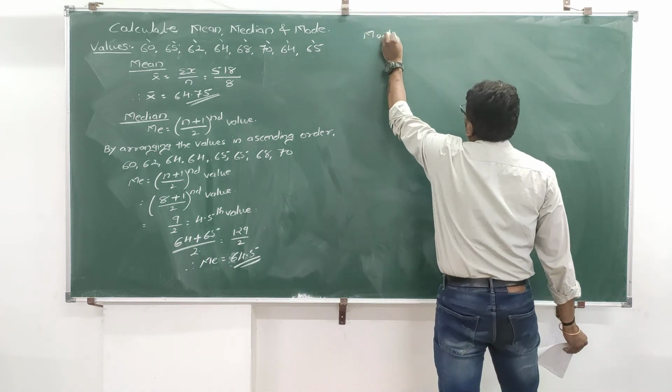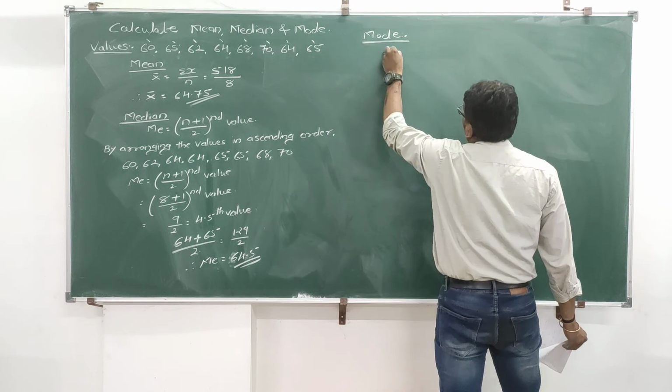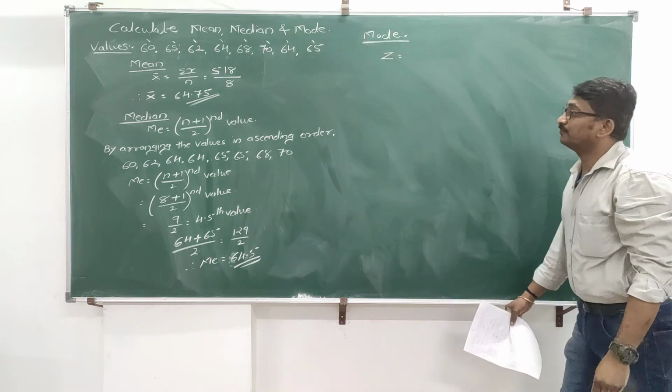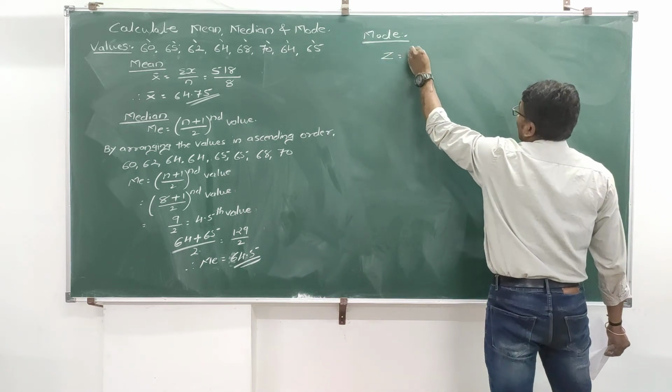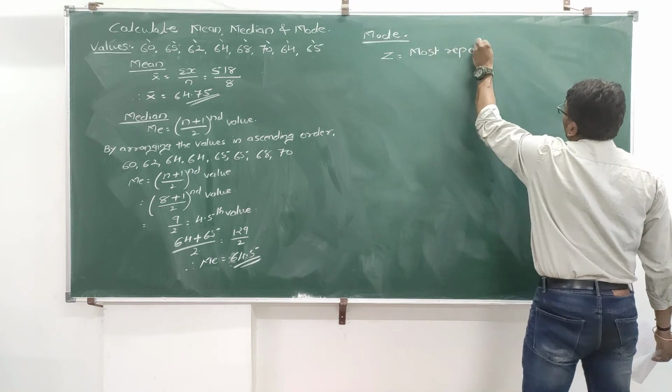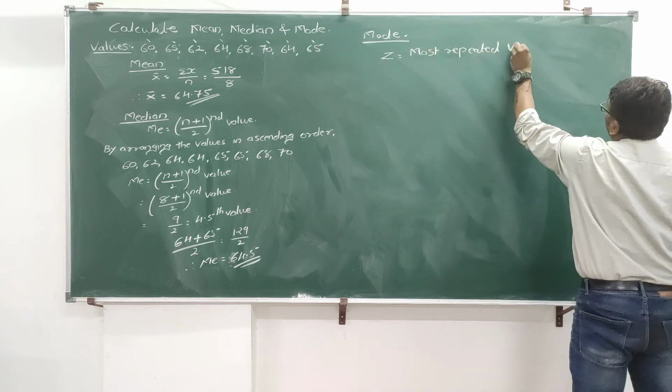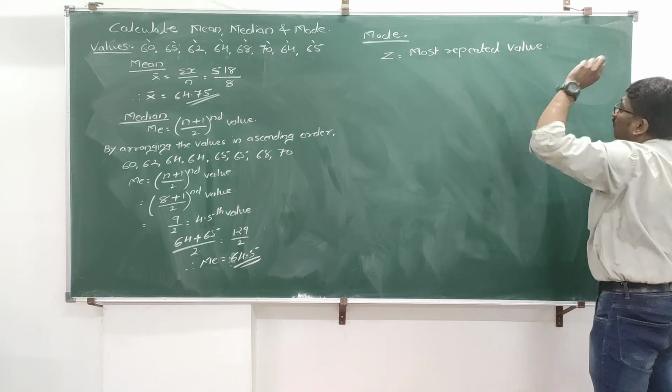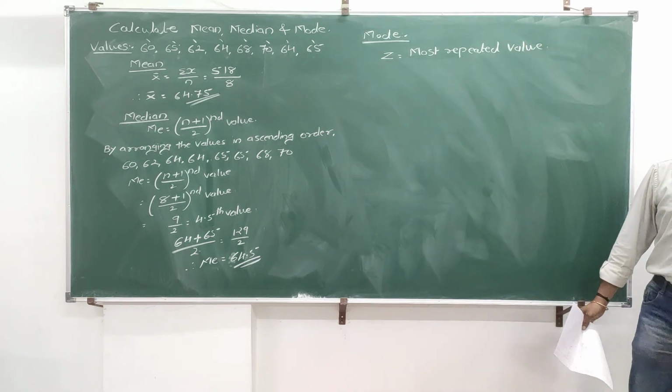Now next one is mode. This is also important now. Z is equal to most repeated value. Correct?